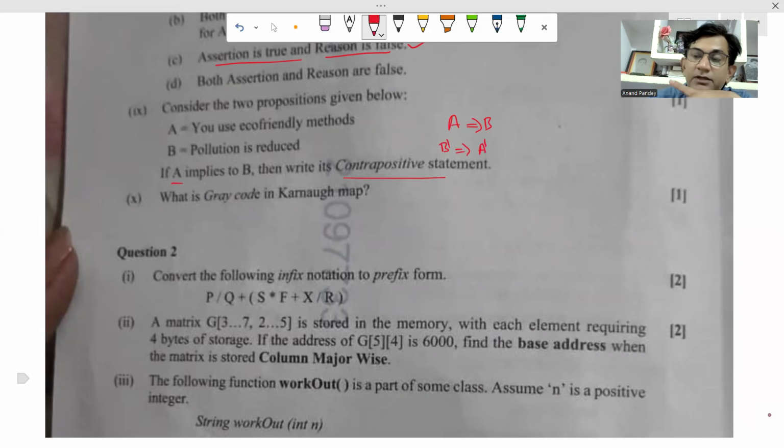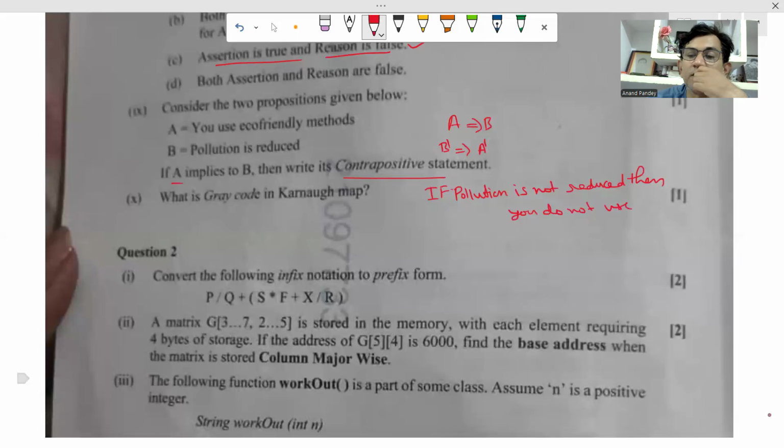And now it is said to write the statement, not the proposition. So we have to write the statement. B dash means if pollution is not reduced, then you do not use eco-friendly methods.